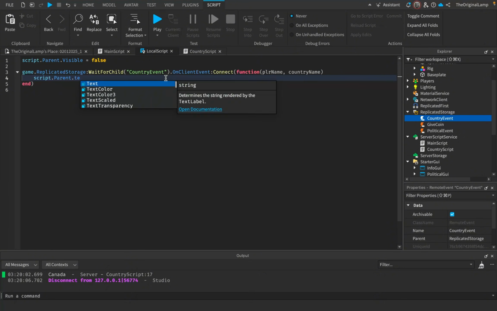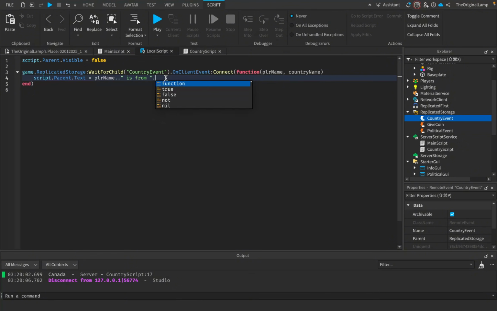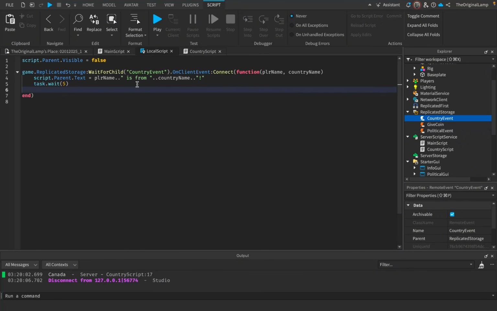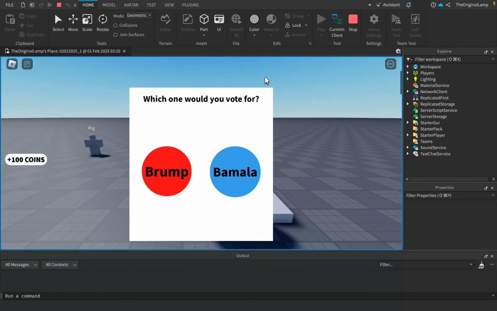We're going to say script.parent.text is going to be player name and then "is from" and then country name. And then we could have a little nice exclamation mark. And then we're going to have this on screen for maybe 5 seconds. And then finally, we're going to say script.parent.visible is false. And we also have to make it true here, right? So script.parent.visible is true. There we go. And so finally, this should result in a game that breaks nearly all of Roblox TOS.